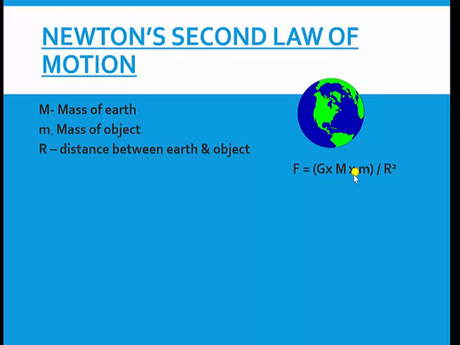Okay, fine. So now, I can remove this multiplication sign from in between, and write it like this: F is equal to G M m upon r square. That is my first equation. Now, what is the second law of motion equation? Ma'am, force is equal to mass into acceleration.